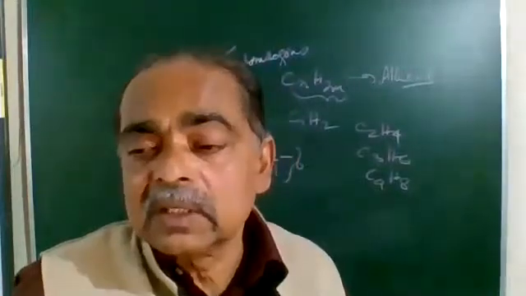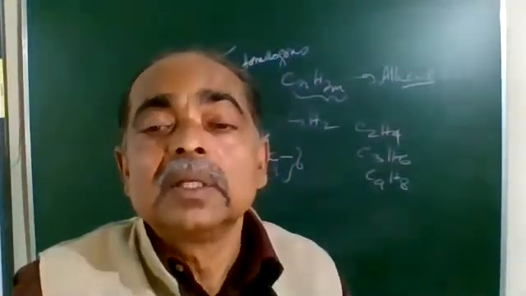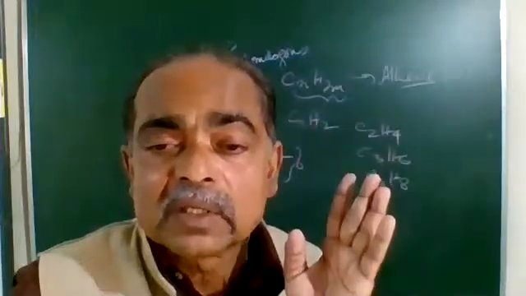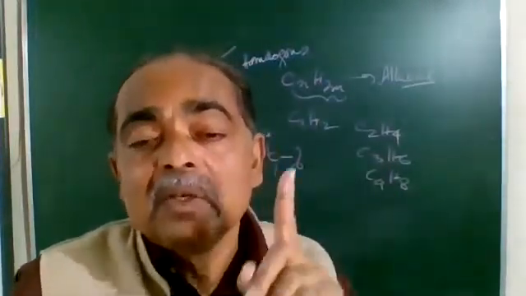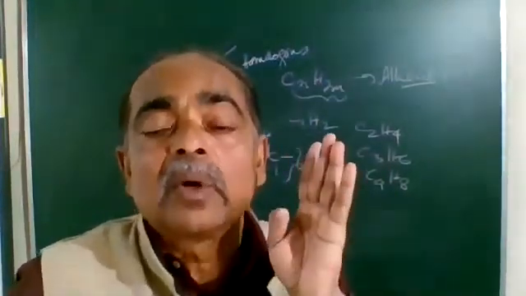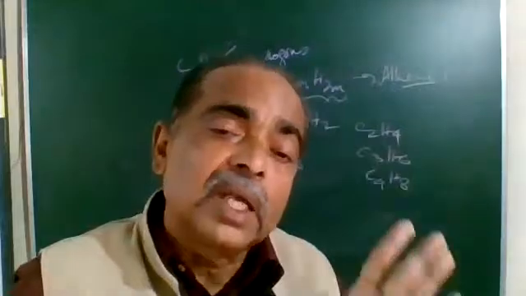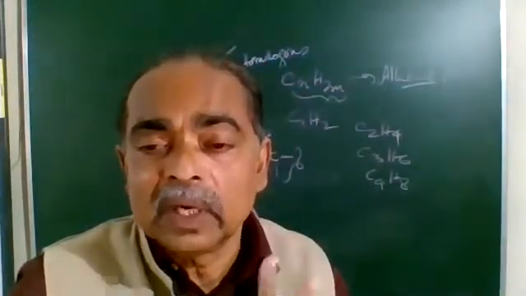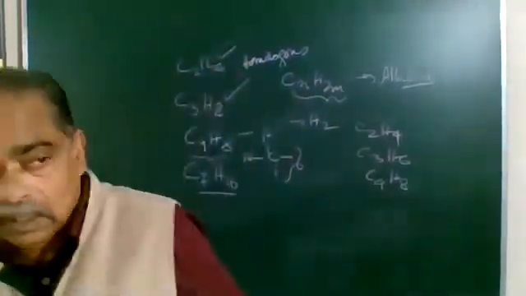Once that is done, we can make the structural formula of these compounds much more easily. It is very easy, provided you understand which homologous series it belongs to. If it is alkane, single covalent bond; alkene, a double covalent bond.